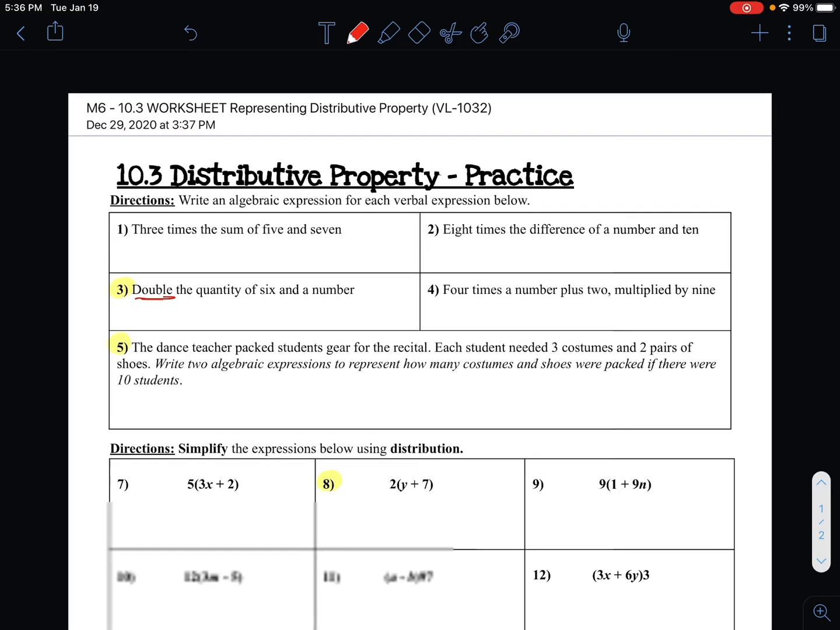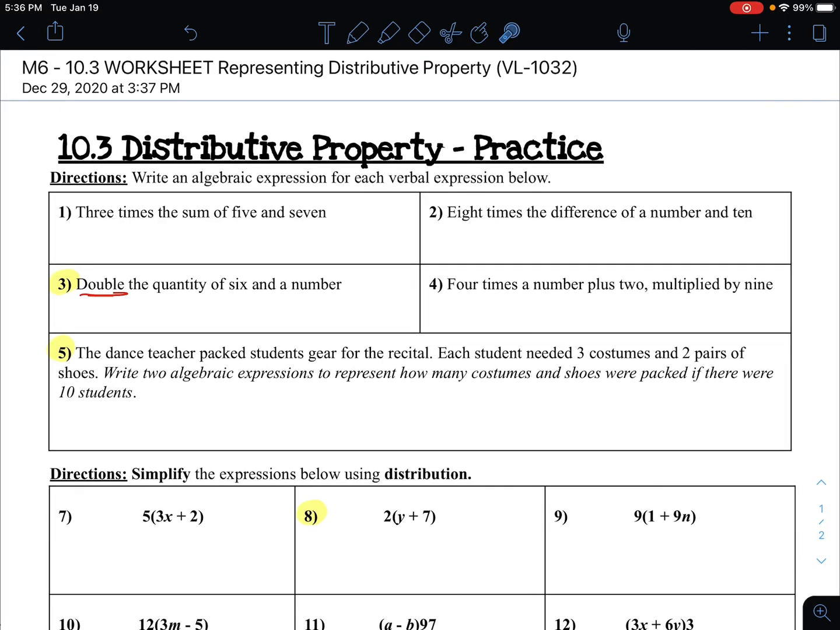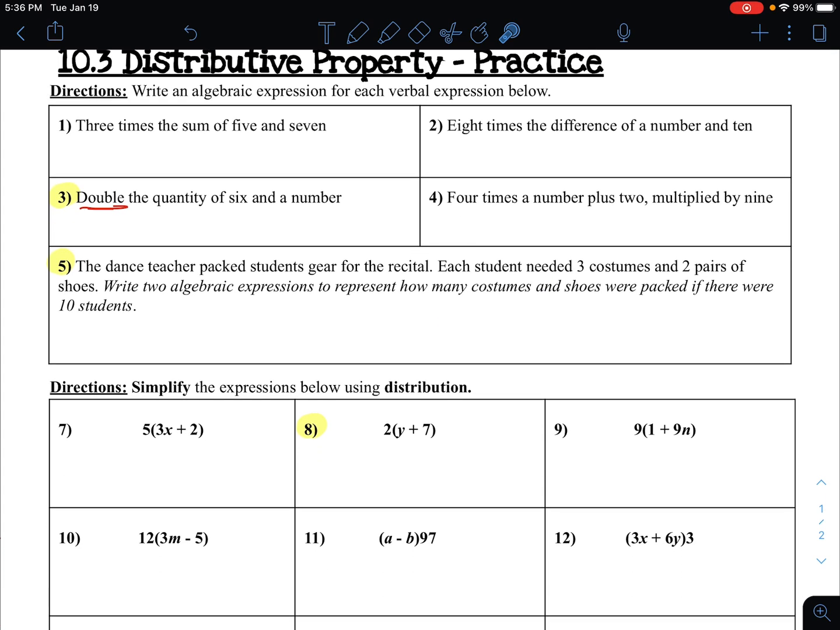In this video, we are going to be going over worksheet VL-1032, which is the distributive property homework assignment. So I'm going to help you get started on this. Let's begin. In the first section, they want us to write an algebraic expression for each verbal expression below.